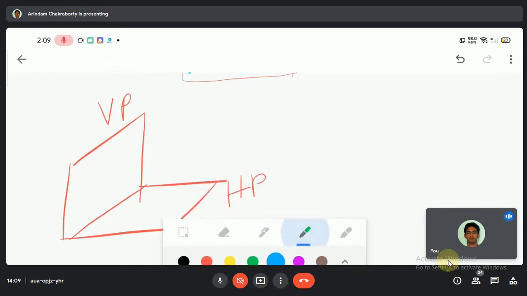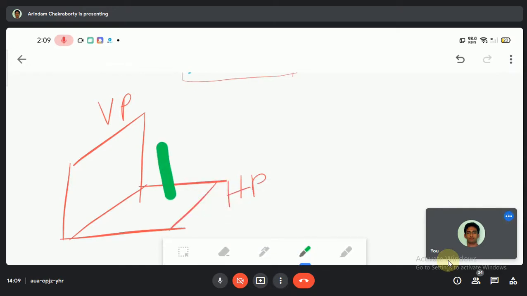The plane is in this manner. That means this plane is not parallel to this one, neither this one nor this one, none of them. So it is not parallel to VP also.